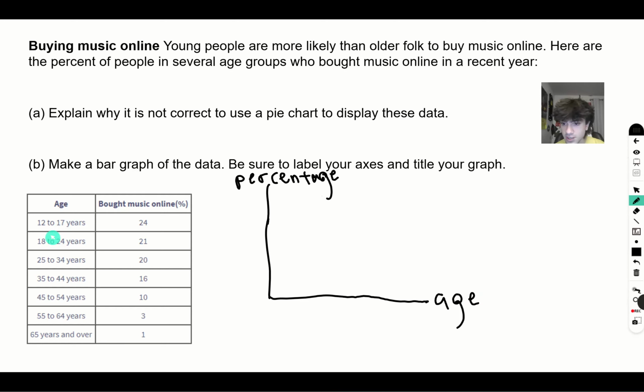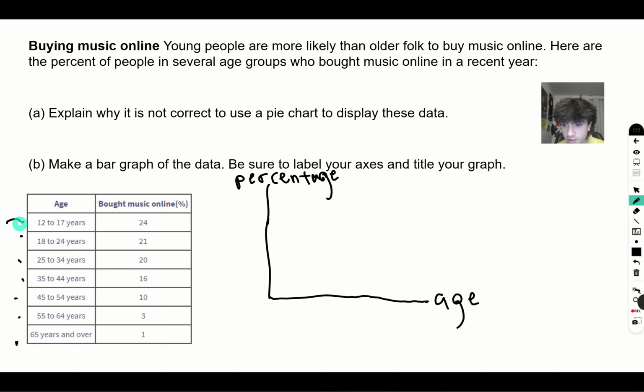So as we can see here, we're going to have a bar for each of these points. So 1, 2, 3, 4, 5, 6, 7. We're going to have 7 bars. One here, 12 to 17. But since I made my bar graph kind of small, we'll determine different numbers for these.